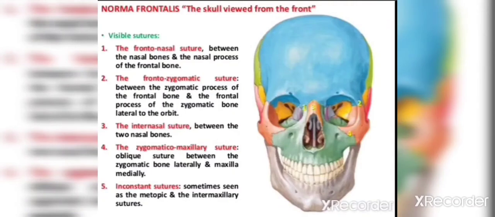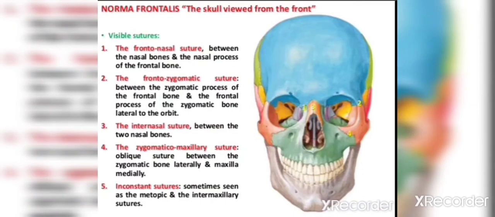So here we can see the frontonasal suture, that is demarcated with the number 1 in the diagram. Then the frontozygomatic suture, it is a suture between the frontal bone and the frontal process of the zygomatic bone, and it is demarcated with number 2. Internasal suture between the two nasal bones, it is demarcated with number 3.